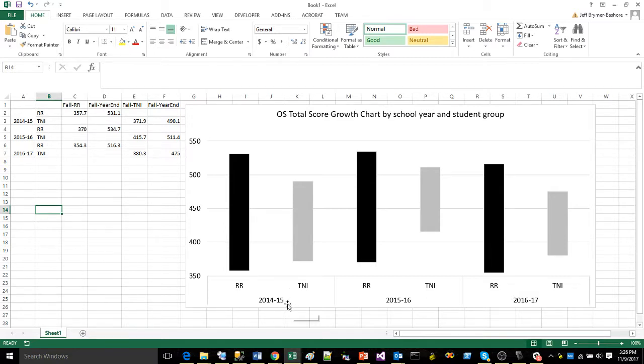So what that tells Excel is that it needs to make this bottom legend look like this, that 1415 is supposed to be grouped with this first RR and TNI. In fact, we can be tricky, and if I change that to the word students, notice how that gets updated to students down there, okay? So that is why we merged the cells as we did, so we could get that nice grouping by school year.